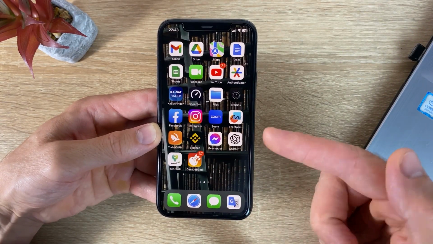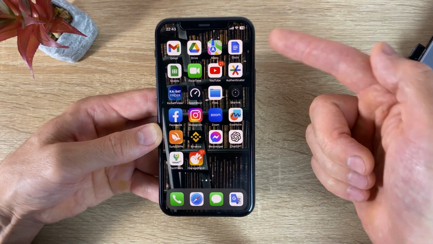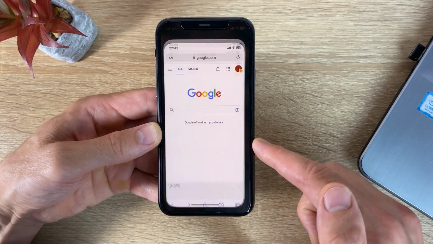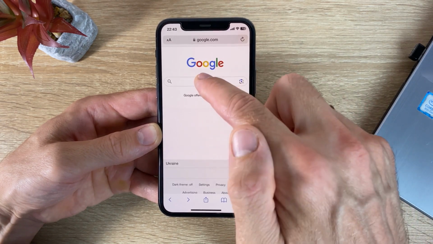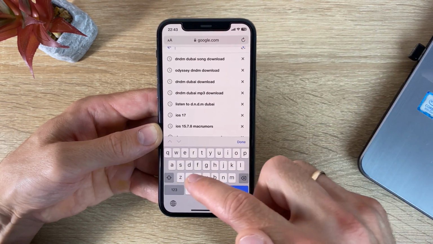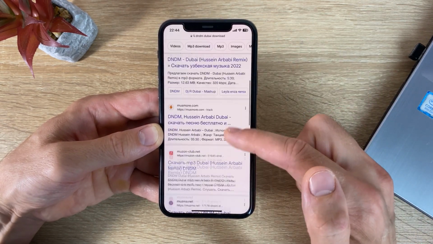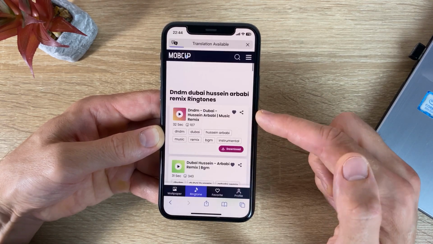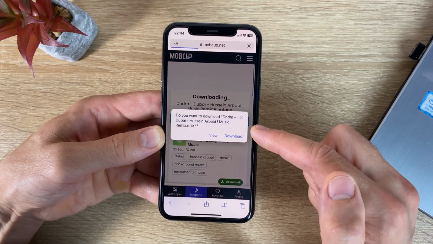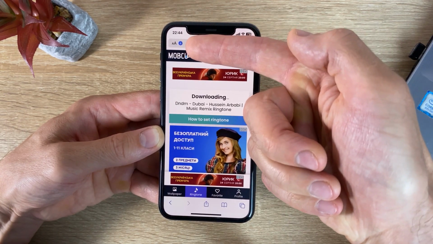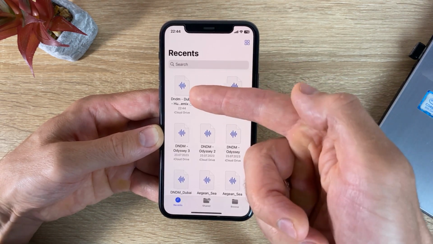Next step, download the song to which you want to change the alarm sound on your iPhone. To do this, we use any application. I will show the Safari browser as an example. We use the search. Find the song and download it. From this indication, you can control the download process. The melody is loaded into the application files.